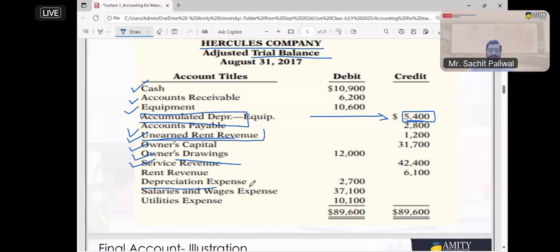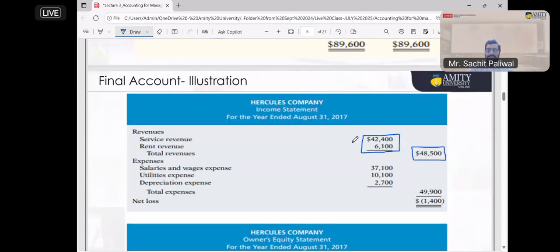Now we have a depreciation expense. We have salary and wages expense, utility expense. So these are all the expenses we have. Let's go to the question and see. Salary and wages expense is 37,100, utility expense is 10,000, and the depreciation expense is 2,700. Owner's drawing will be deducted from the capital. It is not going to be recorded in the income statement because it is already deducted from the capital. Some amount you have invested, later on you withdraw.